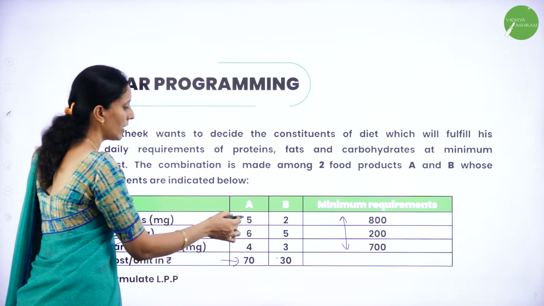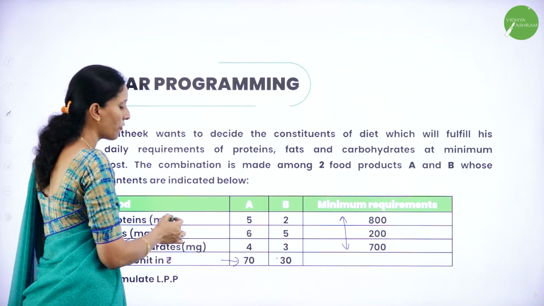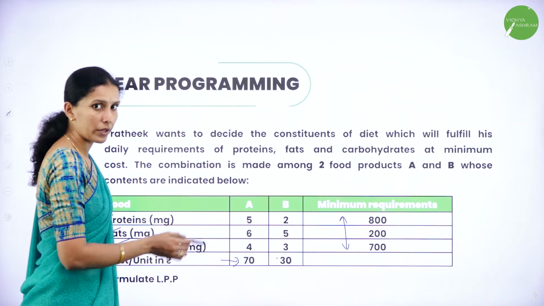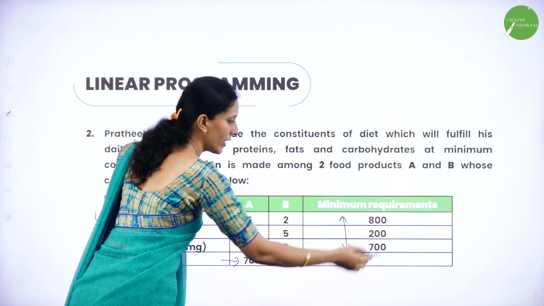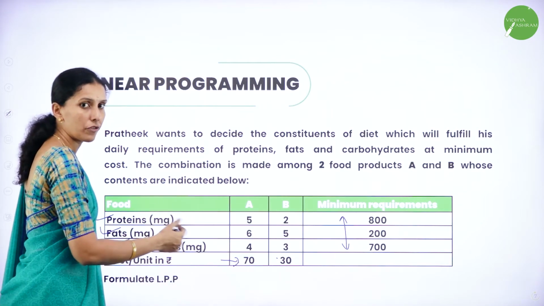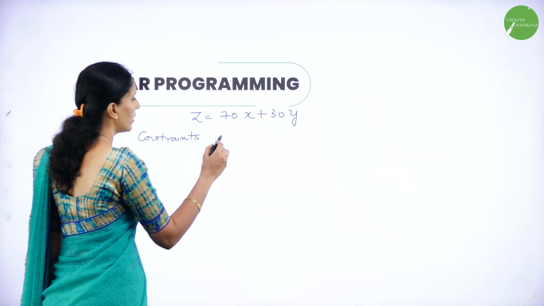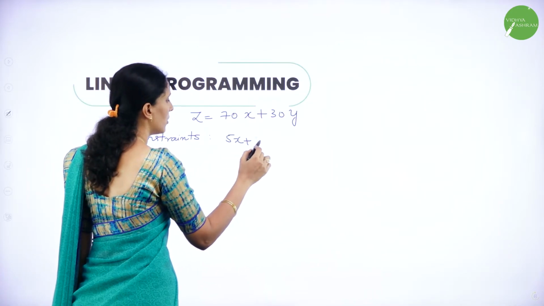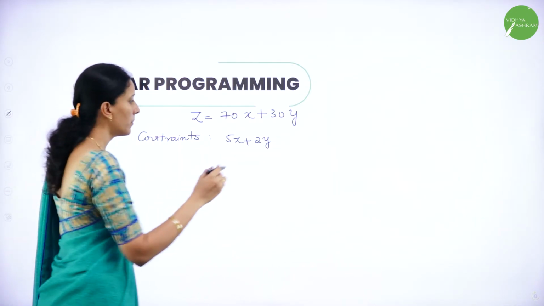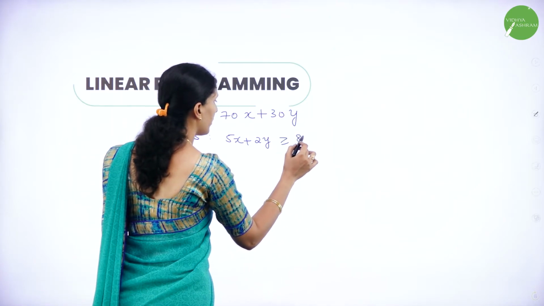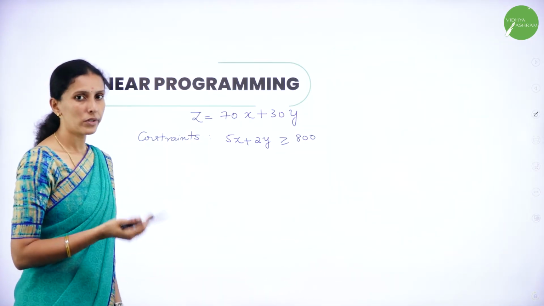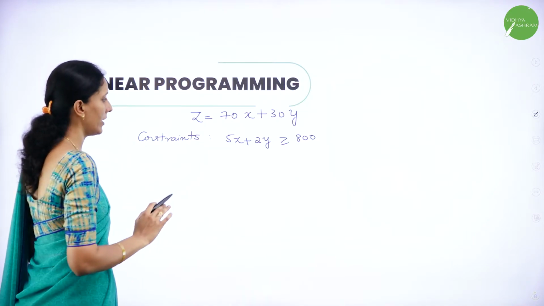are, so here A has 5 mg of protein, B has 2 mg of protein. Minimum I can have is 800 mg of proteins which I have to supply for both A and B. So therefore it is 5x plus 2y. Minimum, nothing but greater than or equal to 800. It cannot go below 800. So minimum it can have is 800.